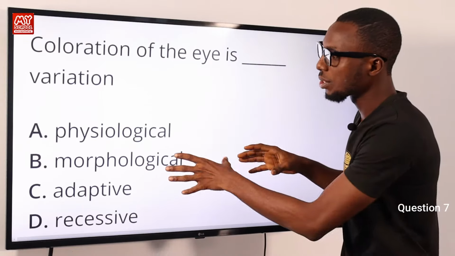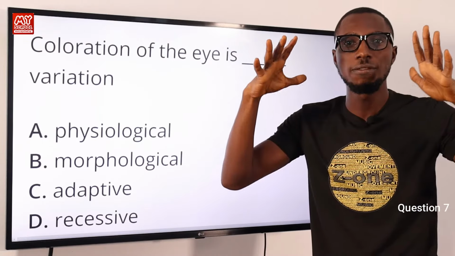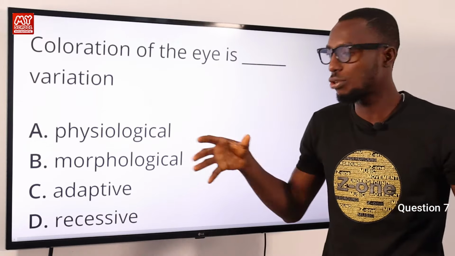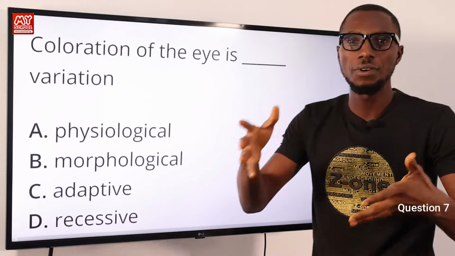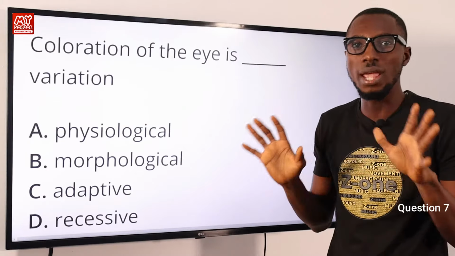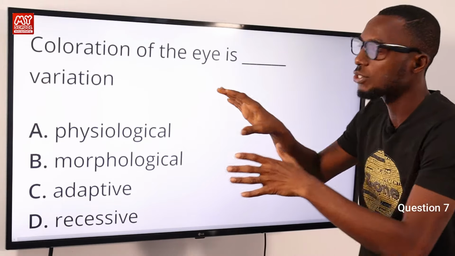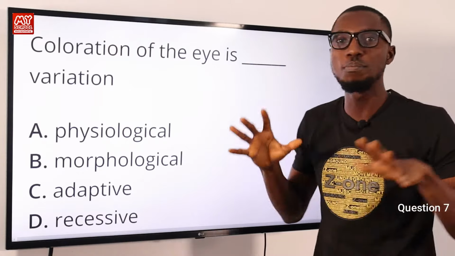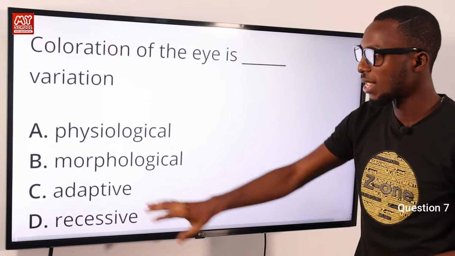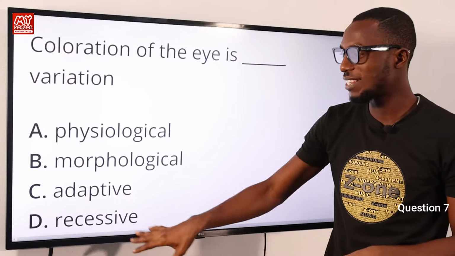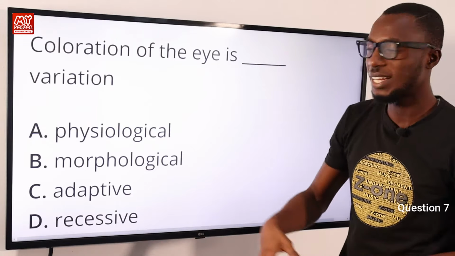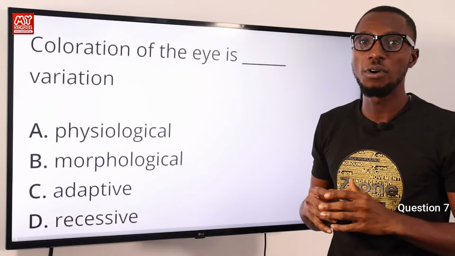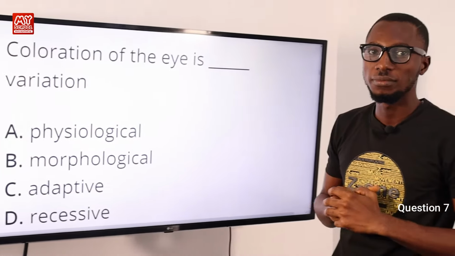When you talk about morphological variation, you're talking about the form and the structure of an organism, and such variation includes size, shape, color. So talking about coloration of the eye or coloration of the hair, that refers to morphological variation. Adaptive variation, recessive variation, those ones are definitely out of it. So the correct option here is option B, morphological variation.